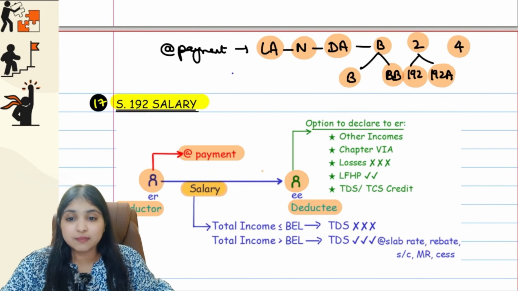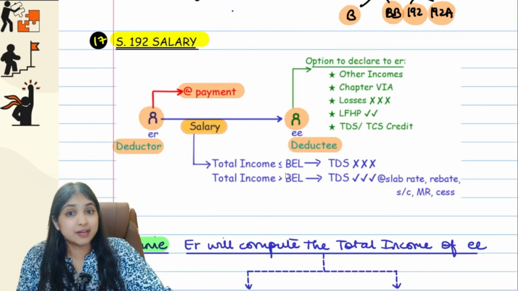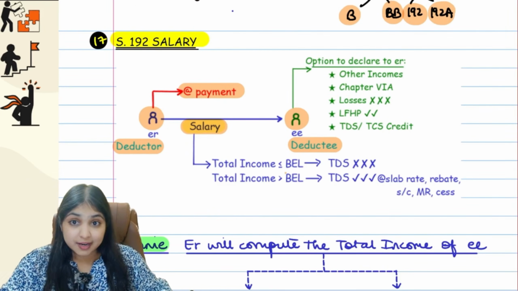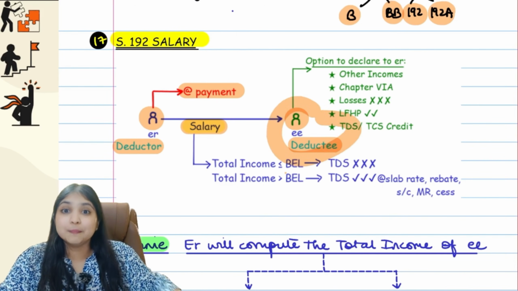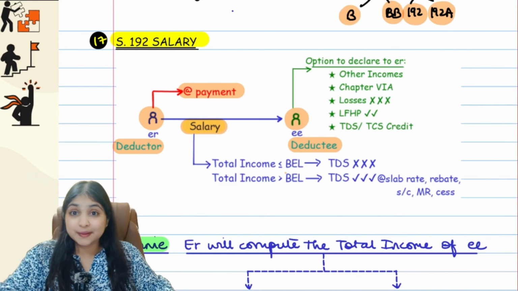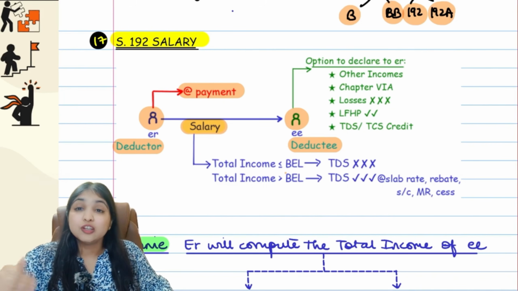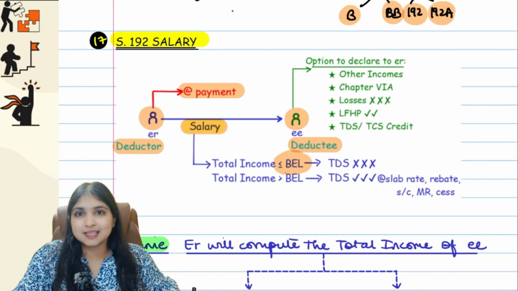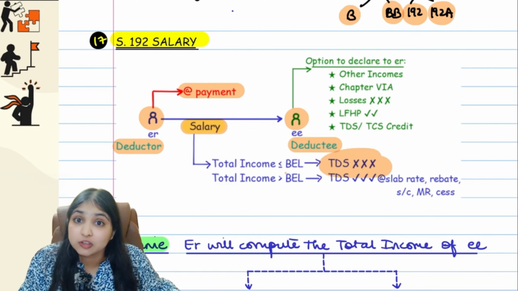Okay, so in section 192 we will deduct tax at the time of payment. Now see a very interesting point in 192. How will TDS be computed in section 192? In 192, TDS on salary, the employer will compute the employee's income. The employer will compute the tax on that income on the basis of slab rate, and that is what the employer will deduct as tax. So therefore, if the employee's income happens to be within the basic exemption limit, then tax will be 0 guys. So TDS also will be 0.